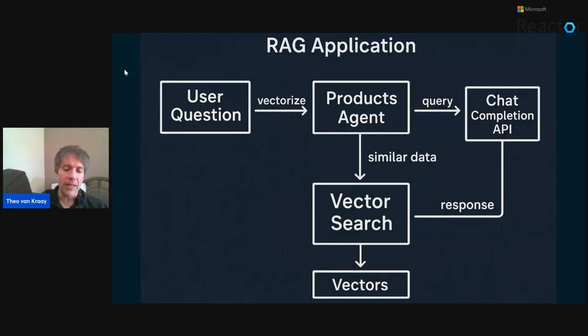I think you probably know by now if you've listened to that earlier session, but if you don't, there's no reason to overcomplicate it. A user question comes in the form of text. It's vectorized, or turned into a numerical representation.